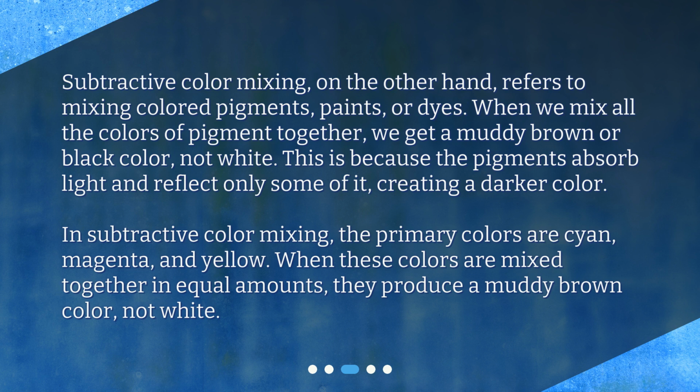In subtractive color mixing, the primary colors are cyan, magenta, and yellow. When these colors are mixed together in equal amounts, they produce a muddy brown color, not white.